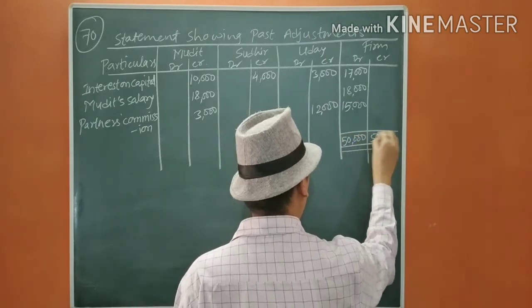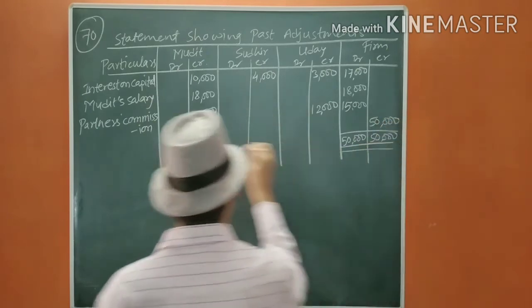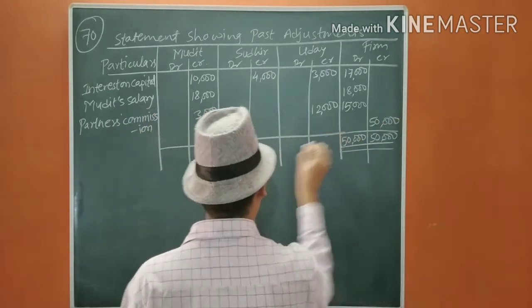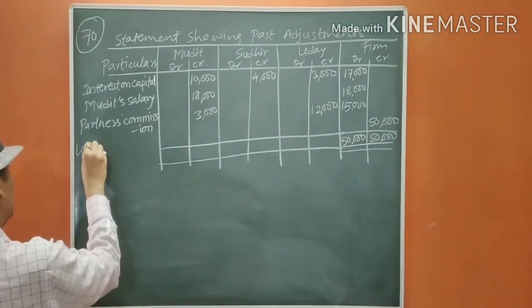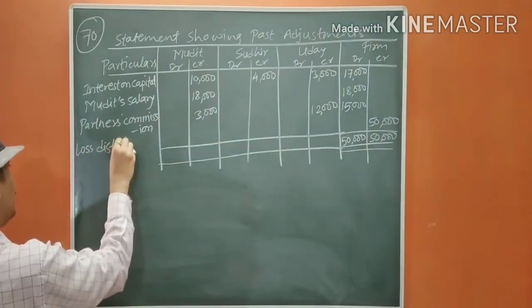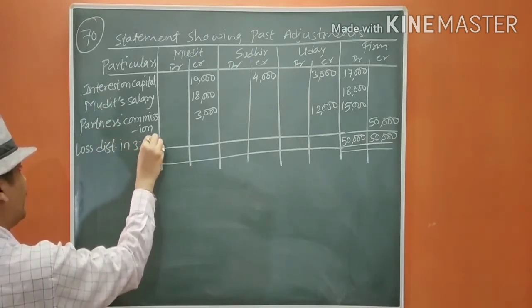50,000. We are going to distribute this loss in the given ratio. Loss distributed in the ratio 3:1:2.